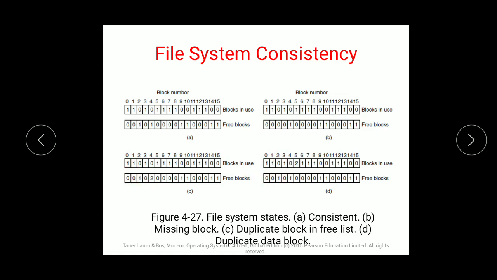Every counter value, that is, the sequence value, starts with 0. The counters in the first table keep track of the number of times each block is present in a file, and the counters in the second table record how frequently each block is present in the free list or the bitmap of free blocks.